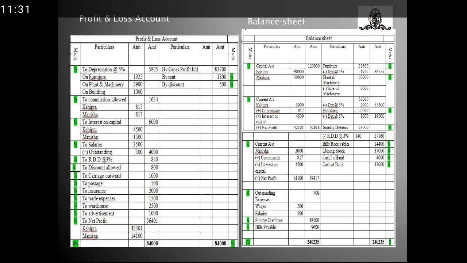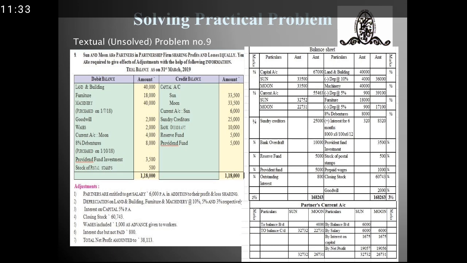Now let's see what is the next sum. Okay, the next sum is a textual problem, unsolved one, problem number 9. Here, the name of the two partners are given, Sun and the Moon, whereby they are sharing the profit and losses equally, and trial balance of the same is given for the 31st March 2090. We are required to prepare the balance sheet as well as the partner's current account. You can see the adjustment given below. With the help of it, I have prepared the balance sheet and current account. Now let's see how I have prepared it.